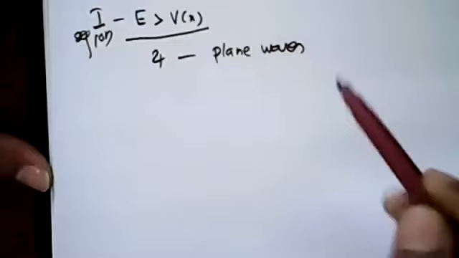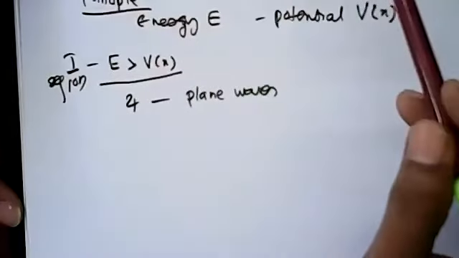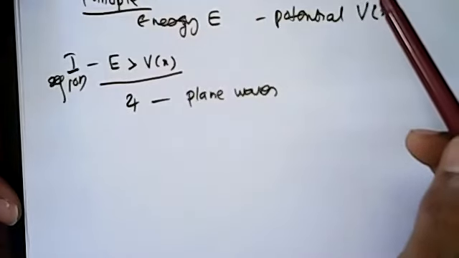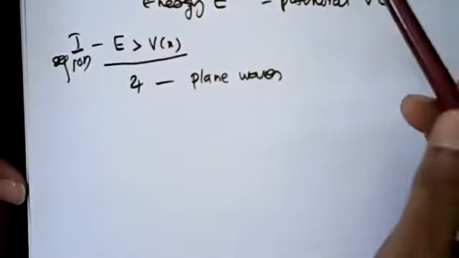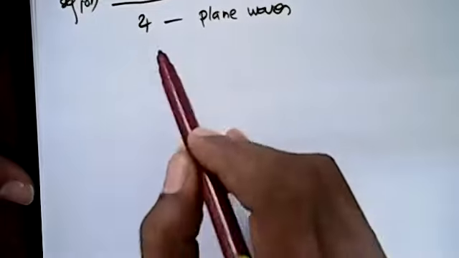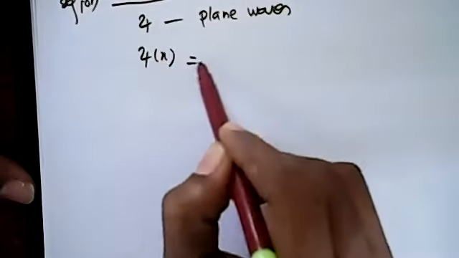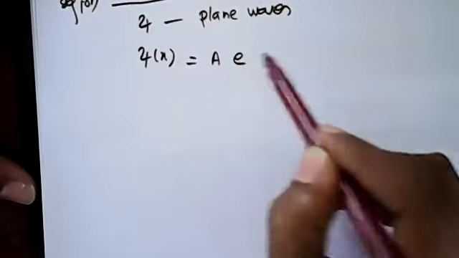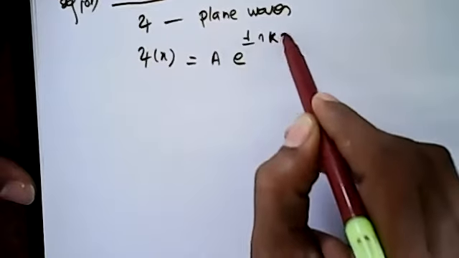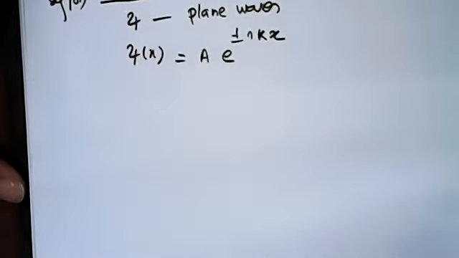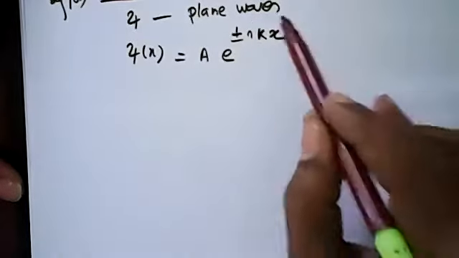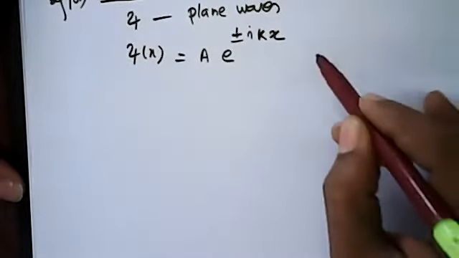In the classical region, this is a free region. Particle is free in this region because potential is very less. It cannot influence the particle too much. So particle is almost like free particles, or you can represent it by plane waves. So psi of x, you can write it as a into e to the power of, it's a complex plane waves, plus or minus ikx. This is the solution, plus or minus ikx.